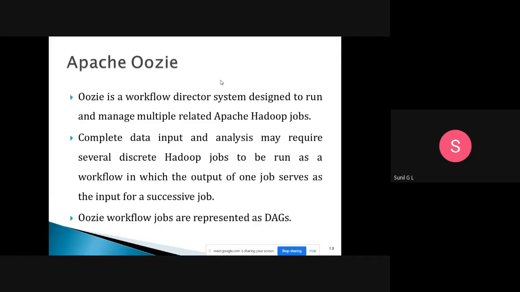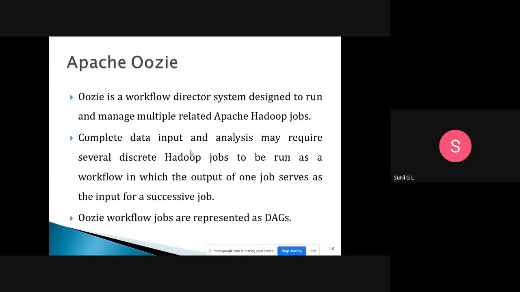So one after the other, a sequence of jobs is required. To manage that workflow, we will use Apache Oozie. It means the output of one job will be the input to the next job. Like that, we will have a sequence. That workflow will be managed by Apache Oozie. Here the workflow jobs will be represented as a DAG, that is, directed acyclic graphs.